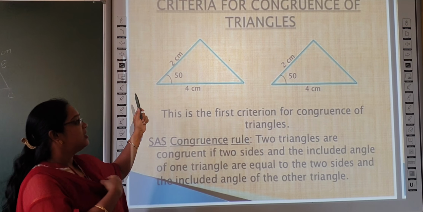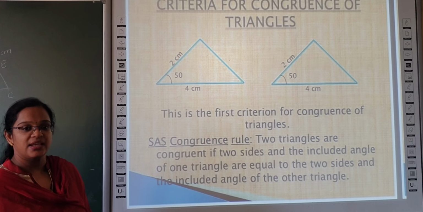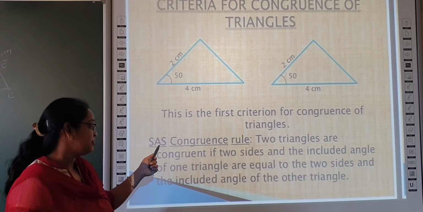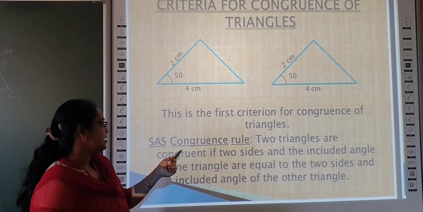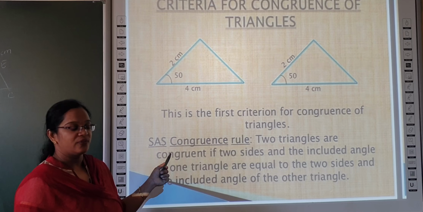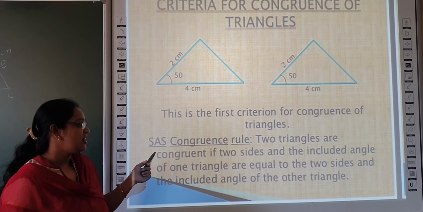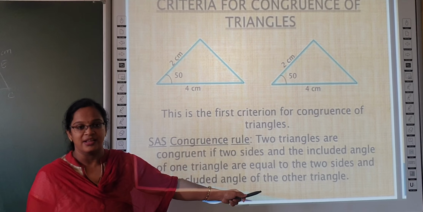First criteria for the congruency of triangles: SAS congruency. Two sides and the included angle. The angle that comes between the two sides is called the included angle. Two triangles are congruent if two sides and the included angle of one triangle are equal to the two sides and included angle of the other triangle.